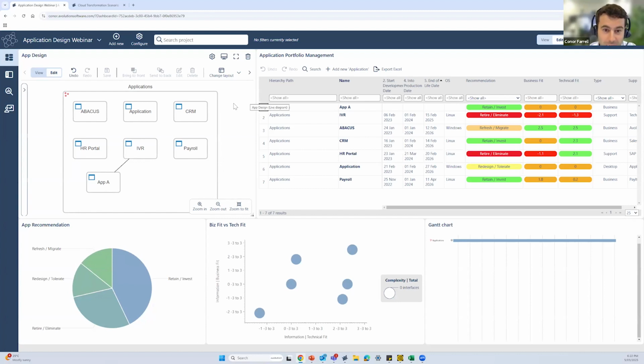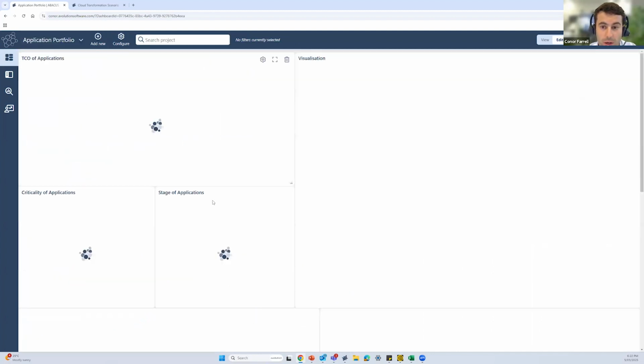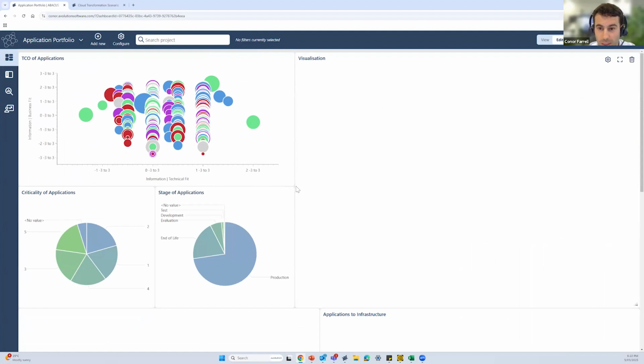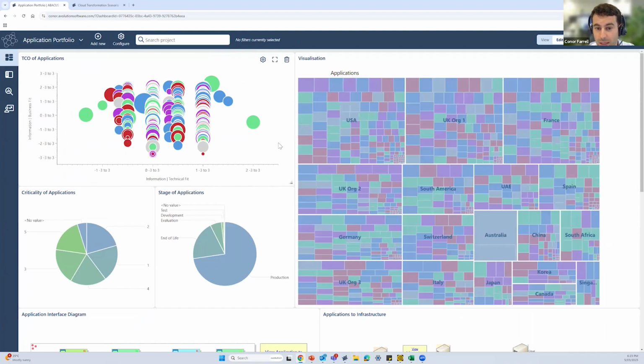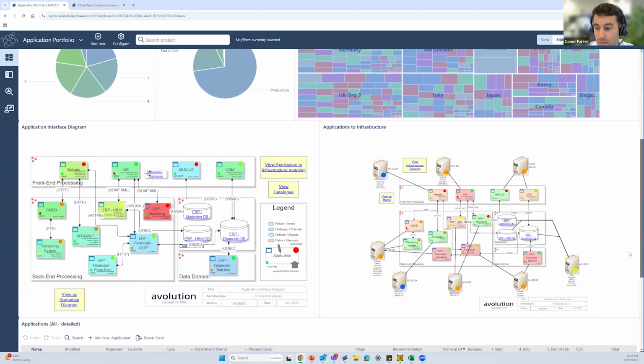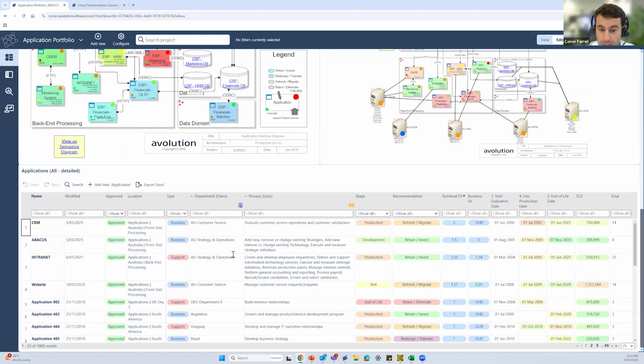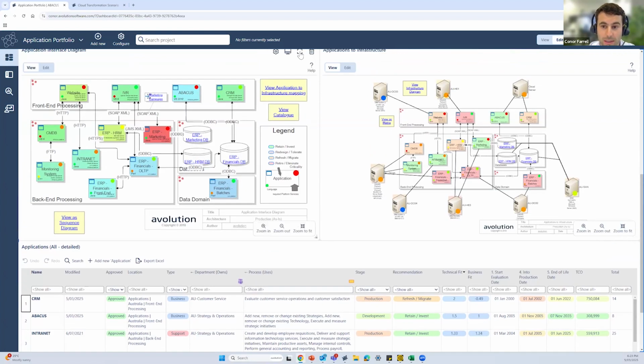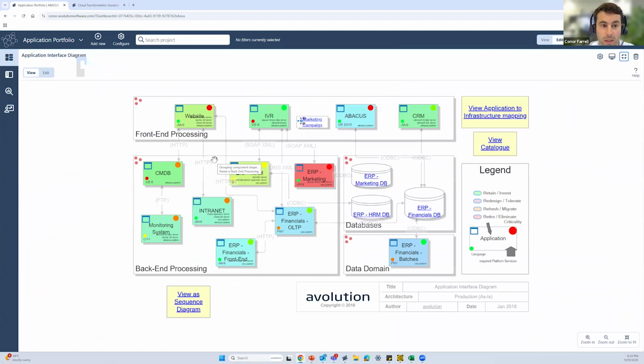Okay, so that gives us a bit of an indication of where an organization might get started using the Abacus platform. Let's have a quick look now at where they can ultimately get to once they become a little more familiar with the technology. And what we can see here is an example of an application portfolio management that is a little more detailed. So we have a couple of different diagrams here, but we would have started from the same place where we would have got all of our information across to a catalog by round tripping the data from this example organization. The next step then might be to build out an application interface diagram.